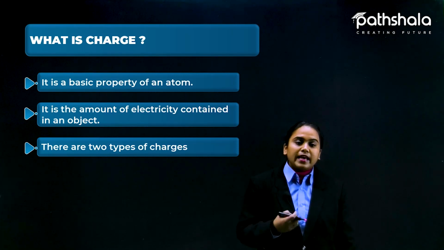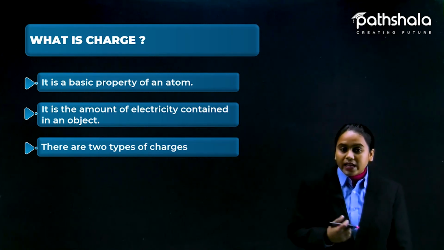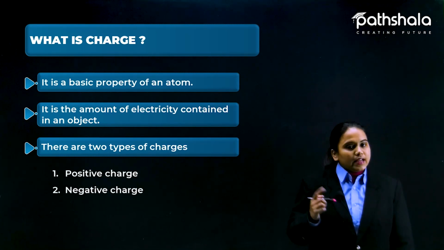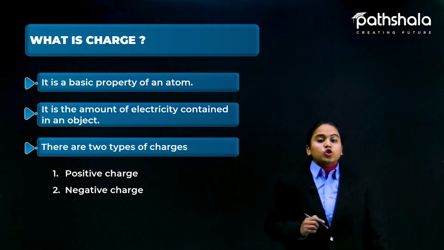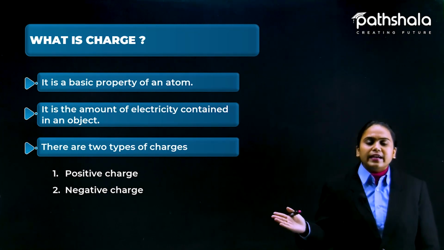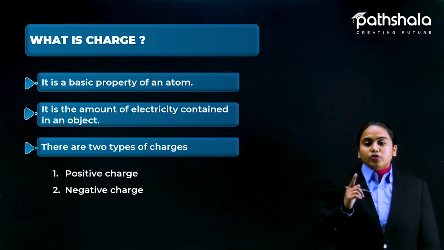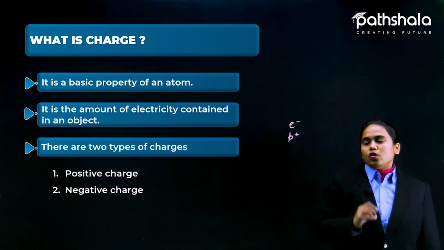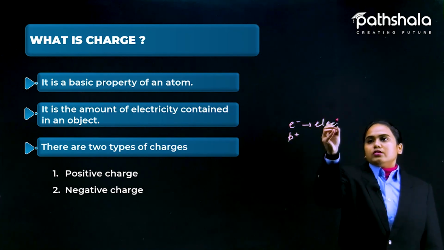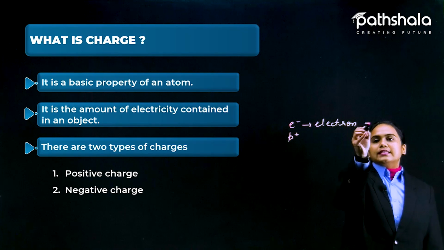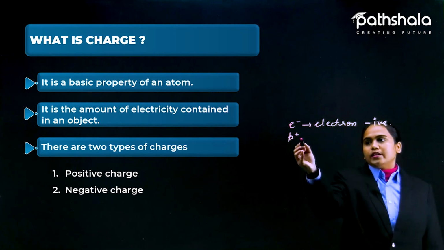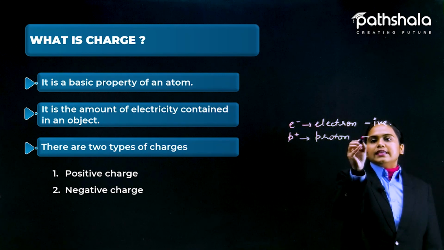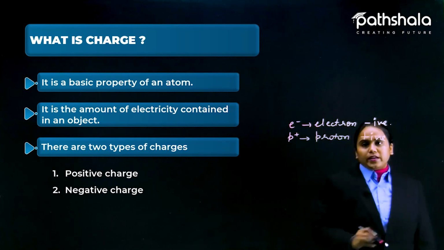It also helps us with the conduction of electricity, which can be controlled by charged particles only, and there are two types of charges. One is positive and the other is negative. You know that an atom has electrons and protons. These electrons can be considered as negatively charged particles, and these protons as positively charged particles.